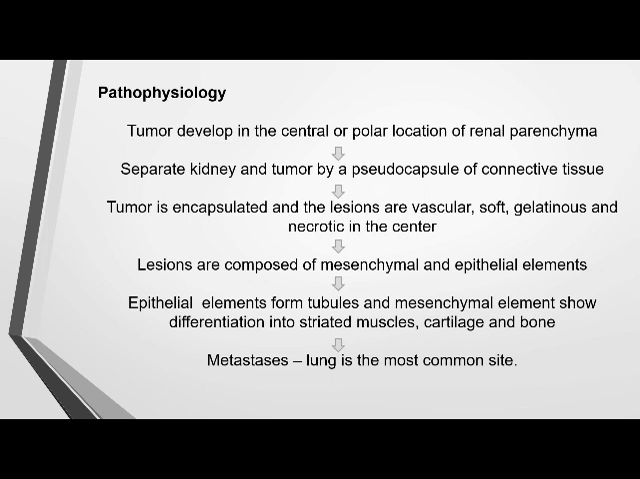The lesions are composed of mesenchymal or epithelial elements. The lesion which becomes necrotic will compress the mesenchymal and epithelial elements. These elements form tubules, and the mesenchymal element shows differentiation into striated muscle, cartilage and bone, which leads to metastasis. The lung is the most common site where metastasis develops.